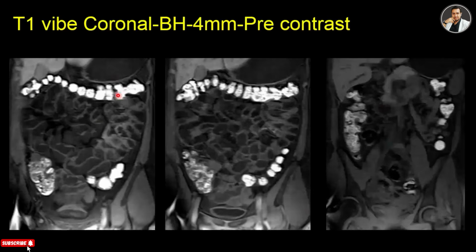And now it's a T1 weighted Vibe coronal pre-contrast. So it's taken before the contrast is given, and you can see that in this T1 weighted coronal sequence, the intestines are dark, because the fluid appears dark in T1 weighted images. And you can see also the intestinal walls here.